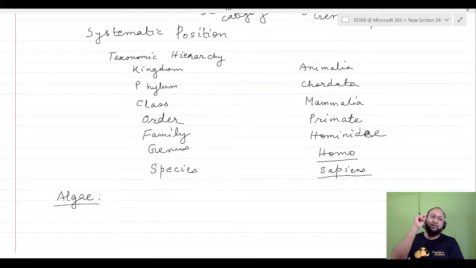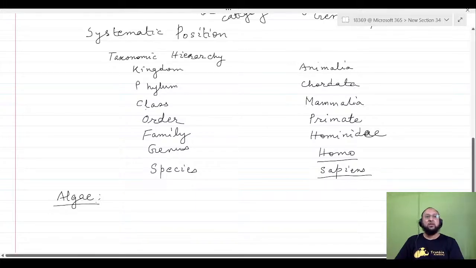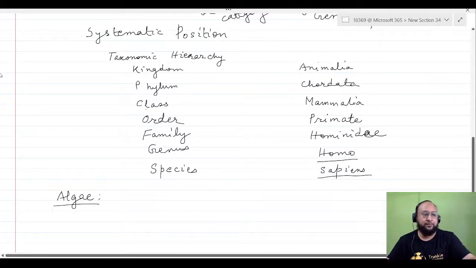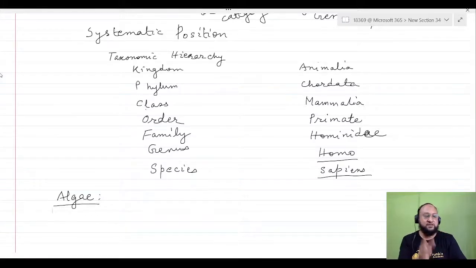So, the different examples of the algae and on what basis they are classified. Different categories of algae, on what basis they are different, and what are the different types of pigments present in the algae. That you will study in class 11. Now as for class 9, what are the simple basic features of algae? What is algae? And then you have to study about the bryophytes, the differences between the bryophyte and pteridophyte, and the differences between the bryophytes and the algae.